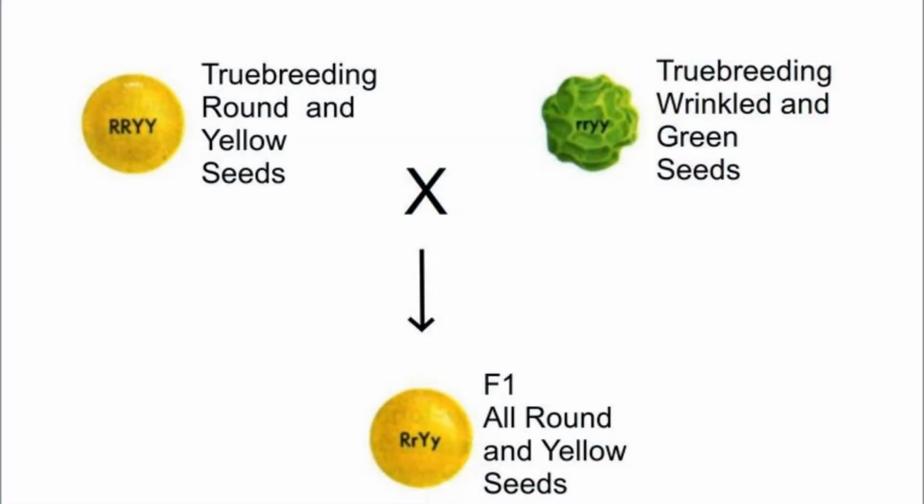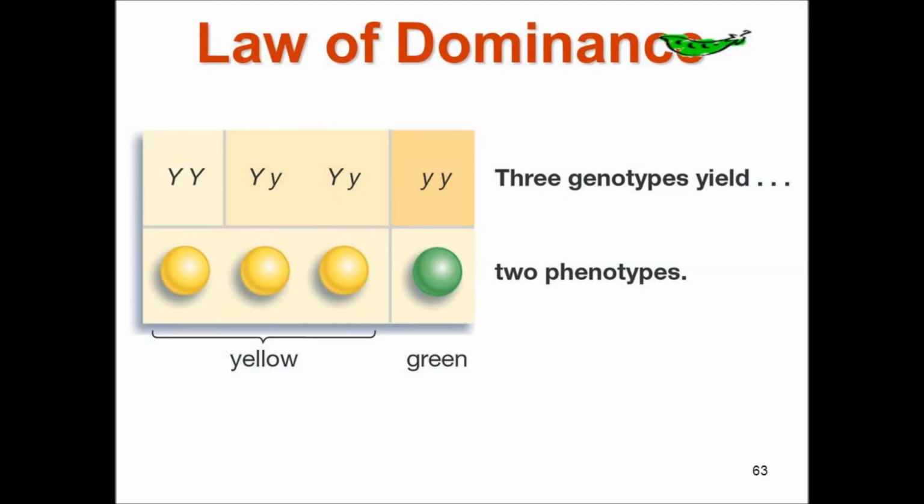Second, the law of independent assortment. Genes from different traits are sorted separately from one another so that the inheritance of one trait is not dependent on the inheritance of another. And third, the law of dominance. An organism with alternate forms of a gene will express the form that is dominant.